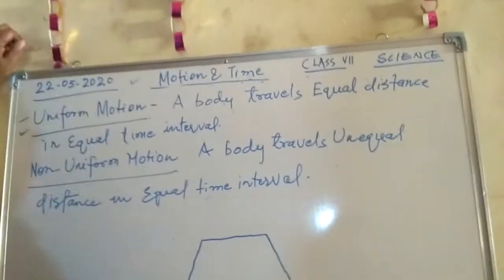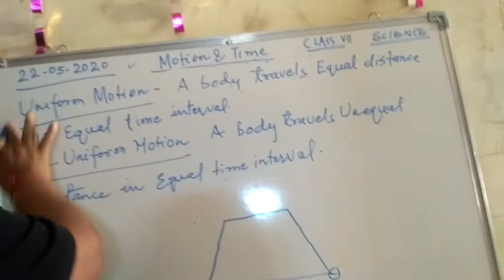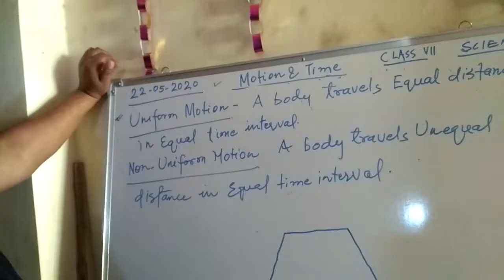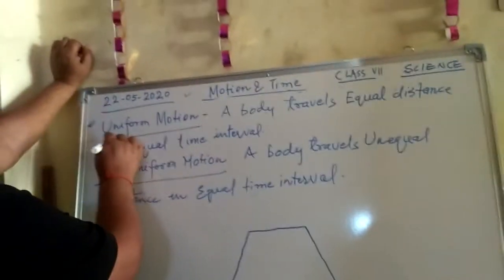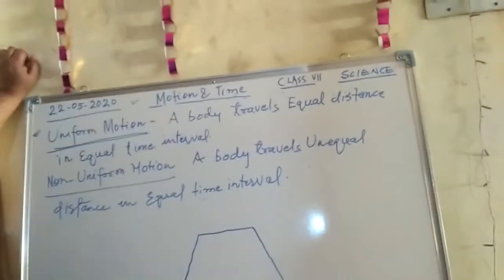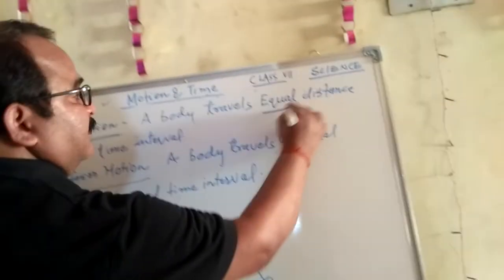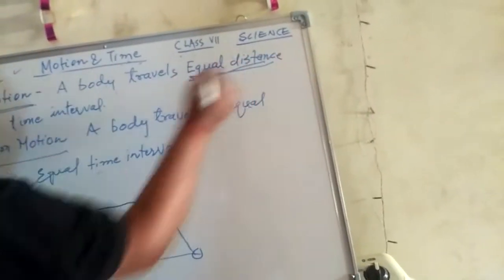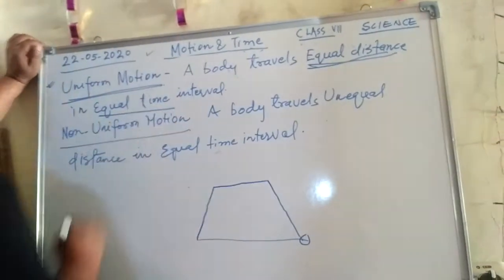First, let us define uniform motion. A body has uniform motion when it travels equal distance in equal time intervals.